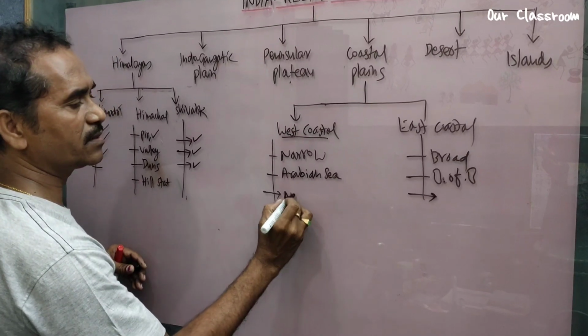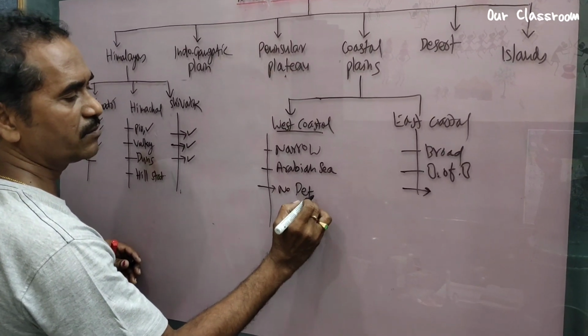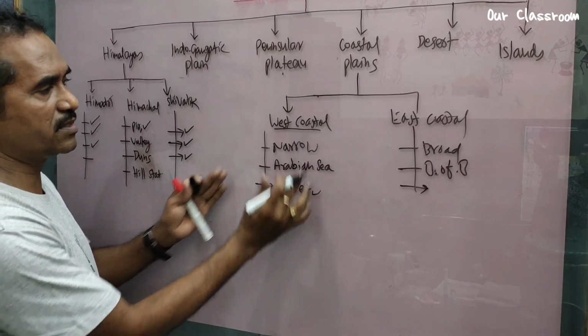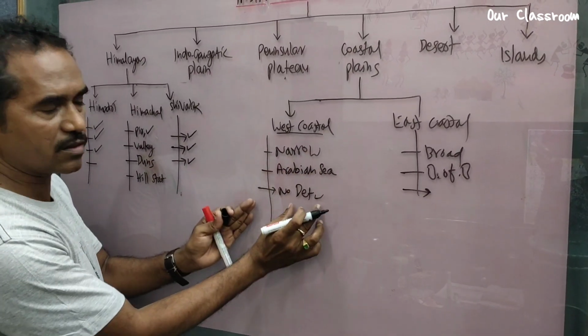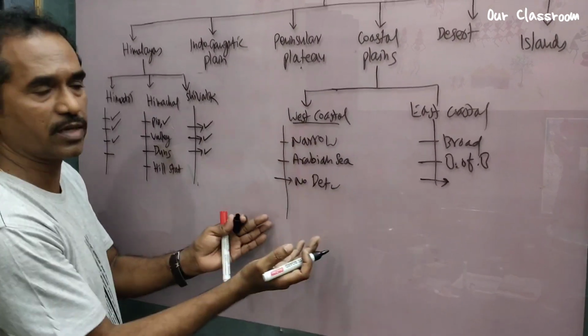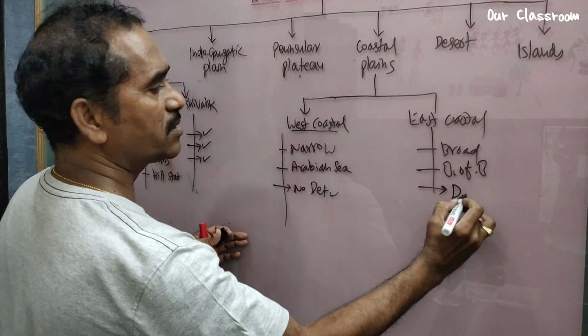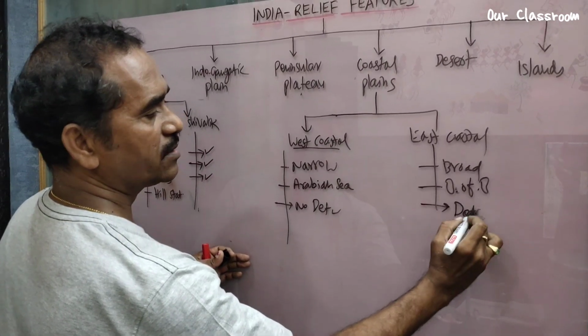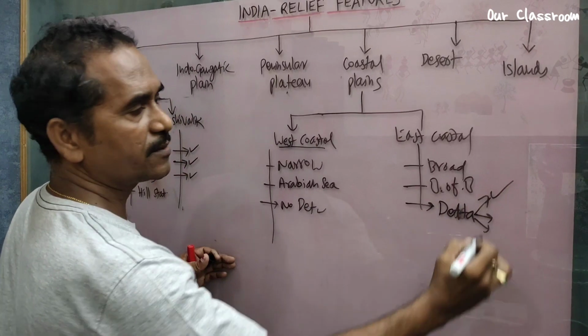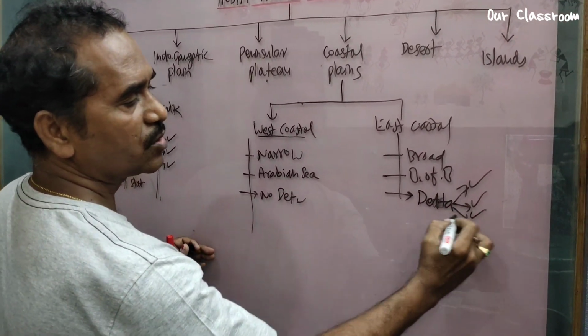Now move on to this side. Here no deltas at all. No deltas we find because there are no long, major rivers on the west coastal side. There are small rivers flowing in west coastal plain, so there are no deltas. This side, large deltas we see. What are the deltas? Mahanadi, Godavari, Krishna, Kaveri.